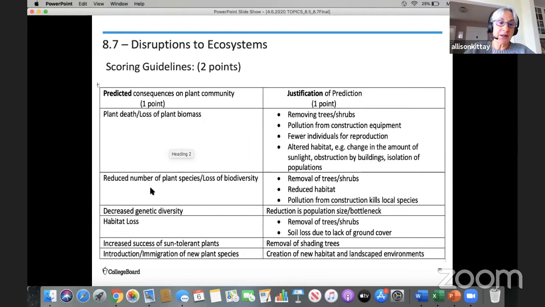You could have said that there were reduced numbers of plant species, that there was a loss of biodiversity, again, because of the removal of trees or shrubs or reduced habitat or pollution. Decreased genetic diversity, the population size is reduced. We talked about population bottlenecks in an earlier lesson. Habitat loss, removal of trees and shrubs, or soil loss due to the lack of ground cover. Increased success of sun-tolerant plants because shading trees were removed, or the introduction or immigration of new plant species because the new habitat was created, and now we're introducing landscaped environments.